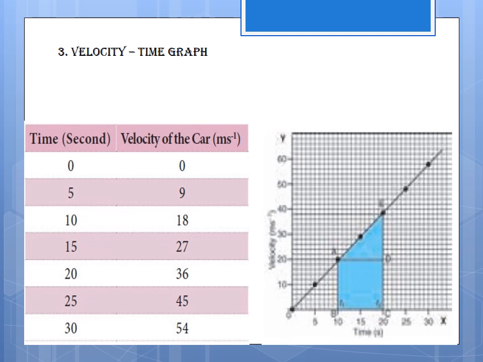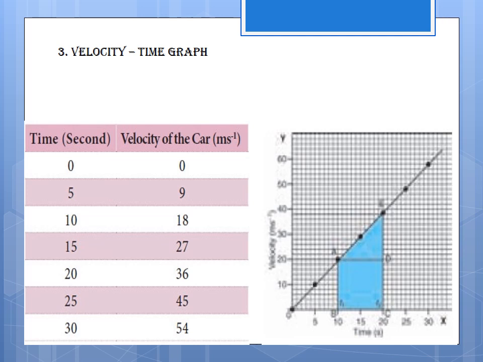S is equal to the area of trapezium ABCDE, which is half times the sum of the parallel sides times the distance between the parallel sides. So S equals half times (AB plus CE) times BC. This is the formula of velocity.